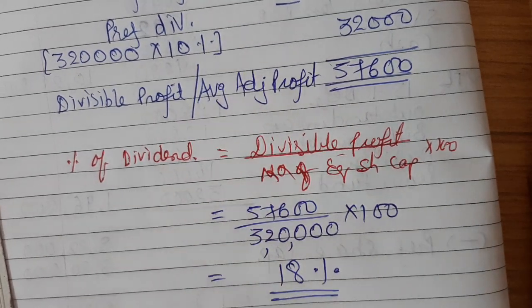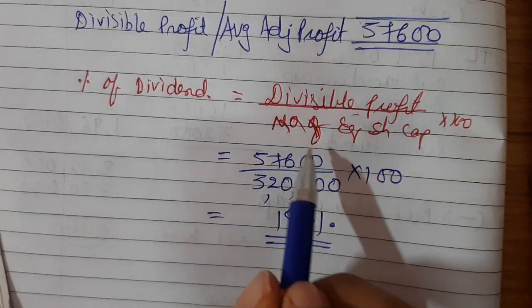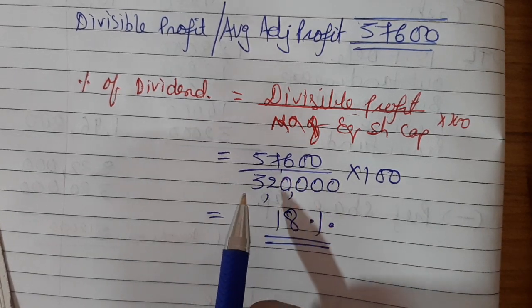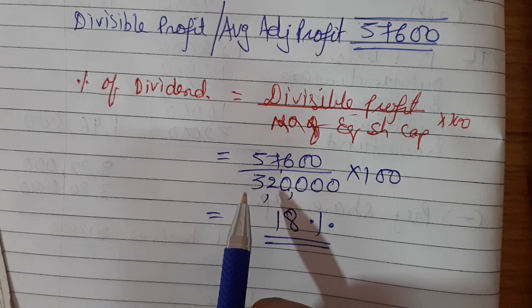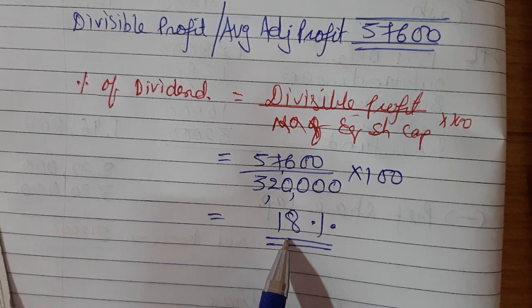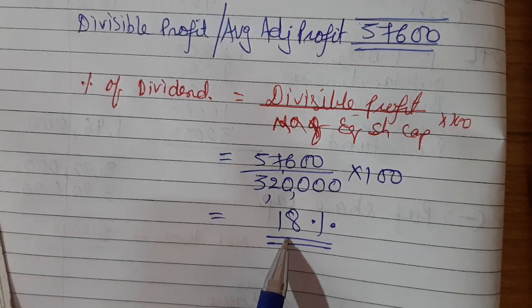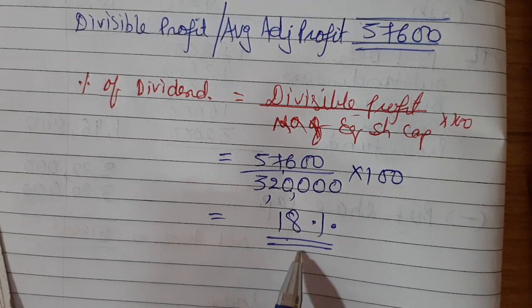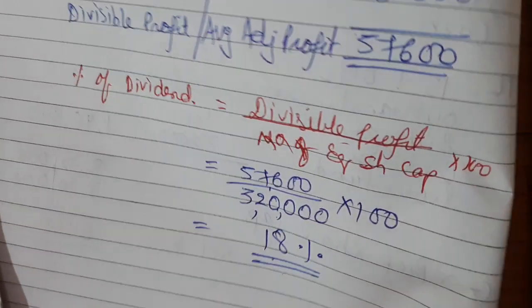Interpretation of this: if I have equity share capital of rupees 3,20,000 and I am left with a profit of rupees 57,600, then it is said that I am earning 18% interest or 18% profit or 18% earning on my equity share capital, right? So percentage of dividend is 18%.